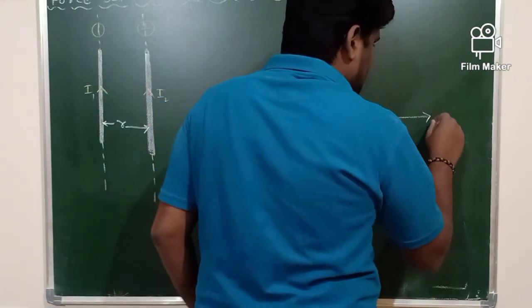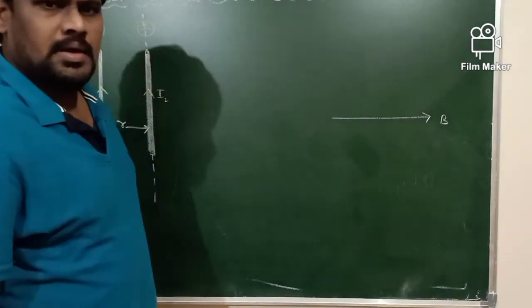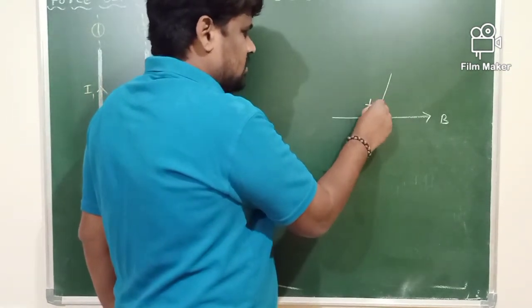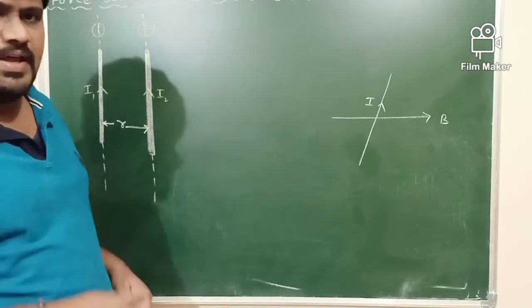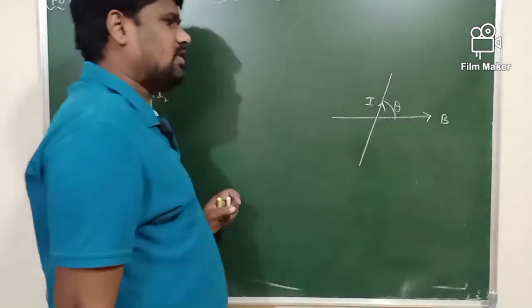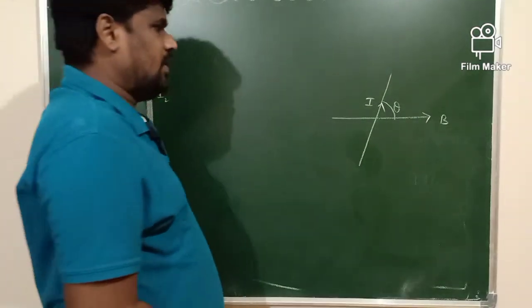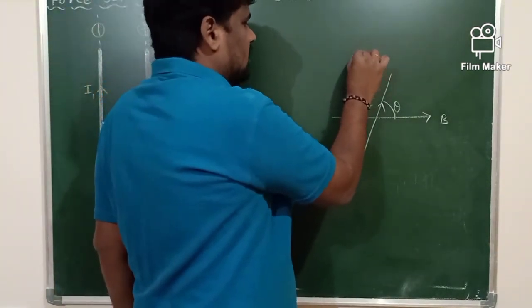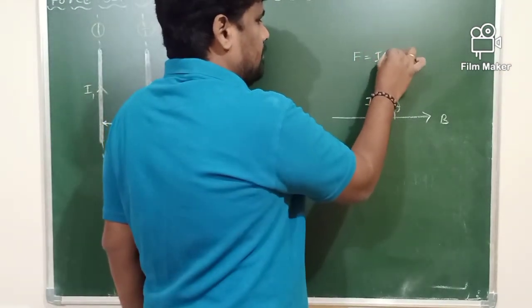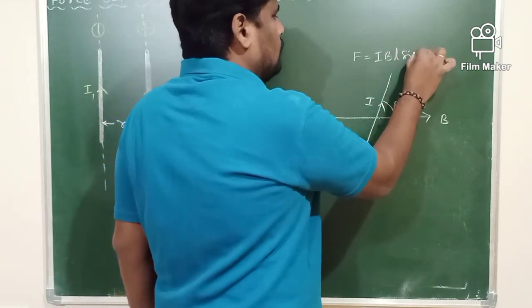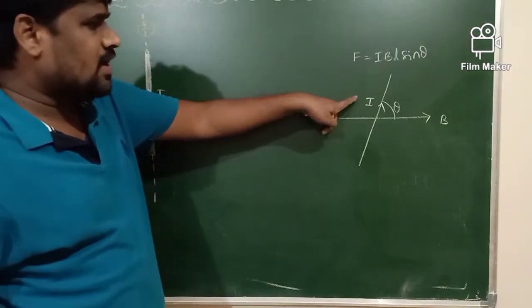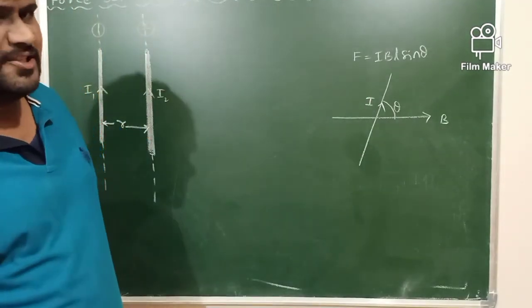Say for example B is a magnetic field. In this magnetic field, a conductor in which current I is flowing is placed, and the direction of the conductor makes an angle theta with the direction of the magnetic field. Definitely on this conductor a force is acting. That force is given by I B L sin theta. Tell me, what is I here? How much current is flowing through the conductor? What is B here?